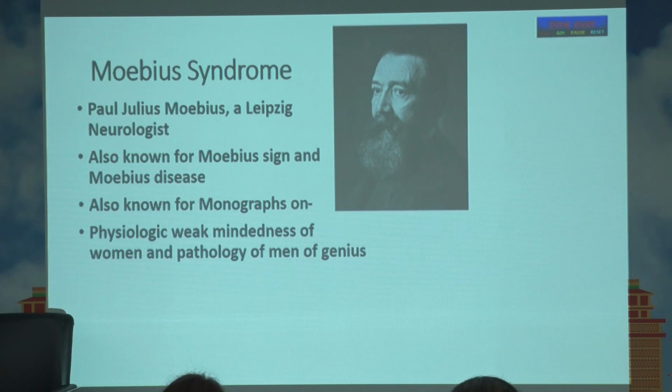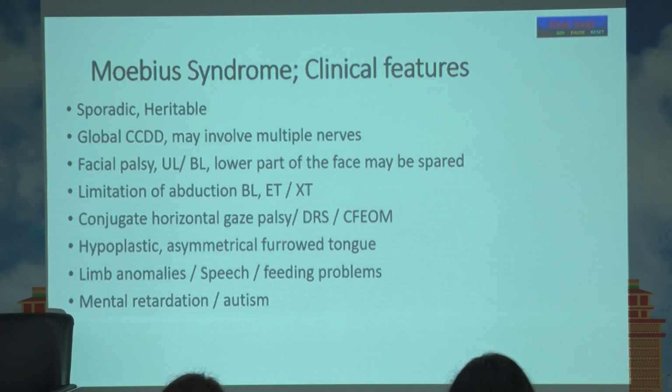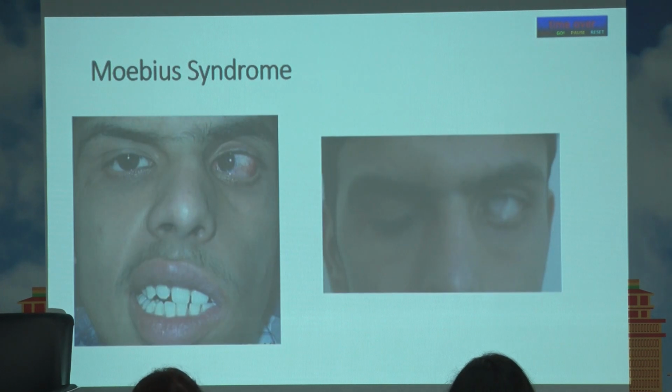This is a gentleman, as we're talking about Paul Julius Mobius, a Leipzig neurologist, also known for Mobius sign and Mobius disease, and wrote interesting monographs on the physiologic weak-mindedness of women and the pathology of men of genius, which were interesting monographs at this time. We will not go into the detail of Mobius syndrome. You can see here the left side Mobius with exposure and facial palsy of the left side. Is not able to close that eye.